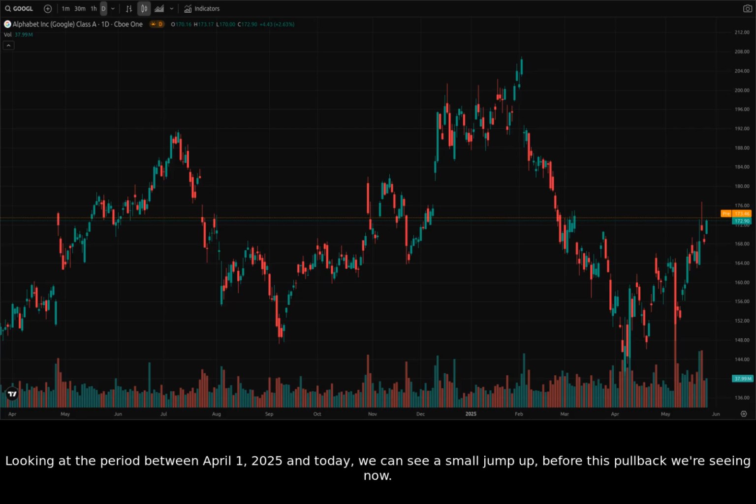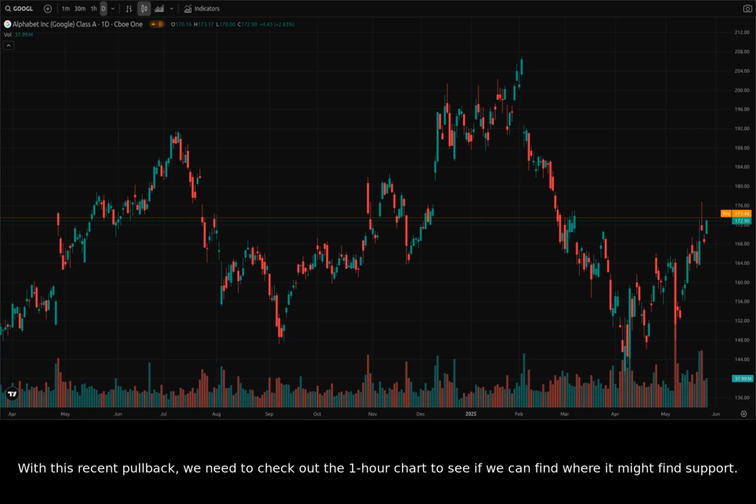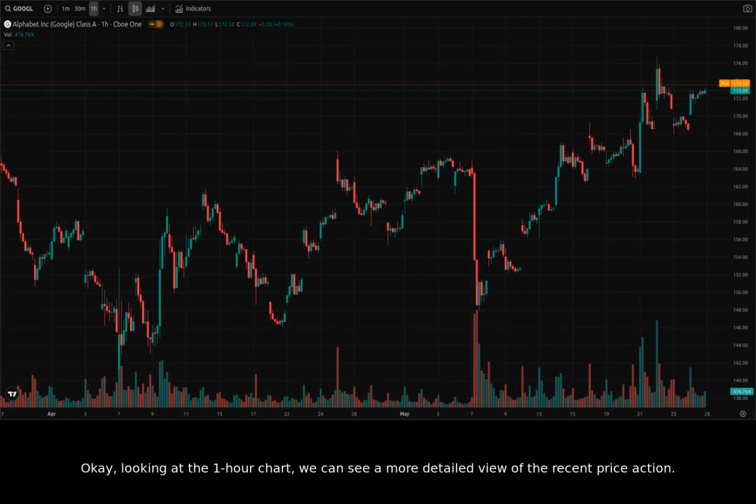Looking at the period between April 1st, 2025 and today, we can see a small jump up before this pullback we're seeing now. With this recent pullback, we need to check out the 1-hour chart to see if we can find where it might find support. Okay, looking at the 1-hour chart, we can see a more detailed view of the recent price action.